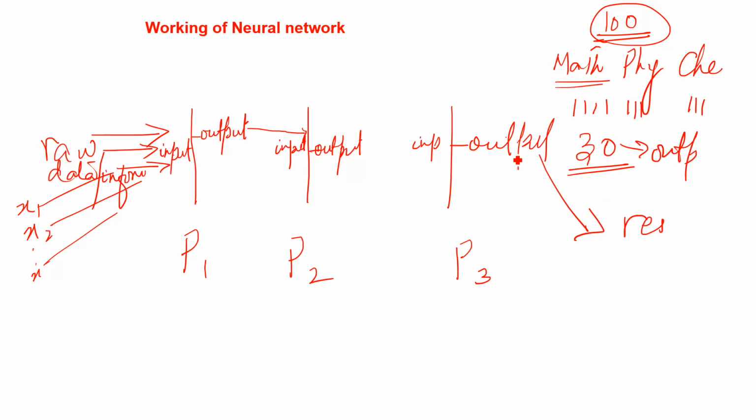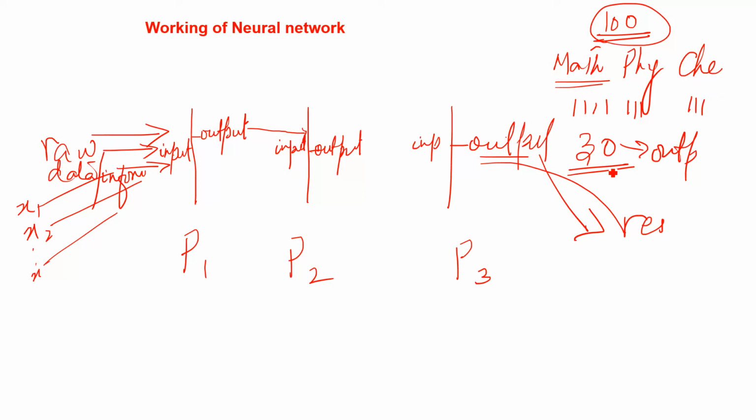If the output is the same as what we are looking for, our desired output, that is fine. If this output is not the same as what we are looking for, then we have to change this structure.